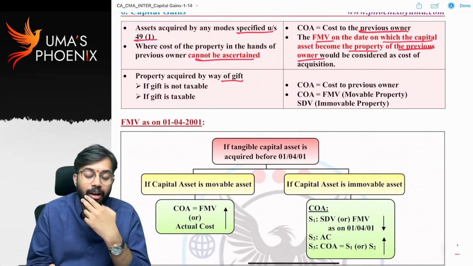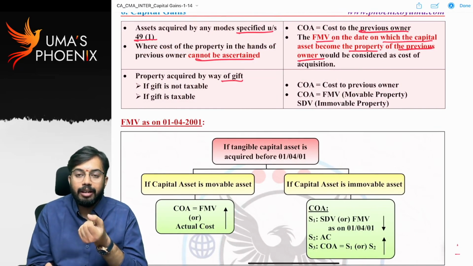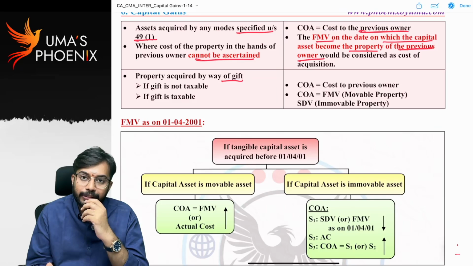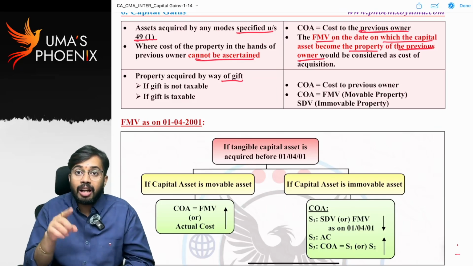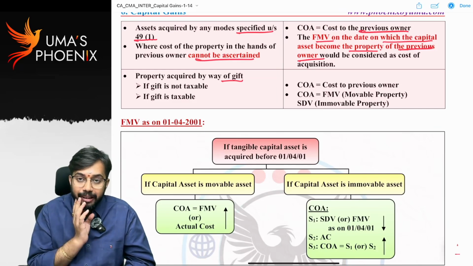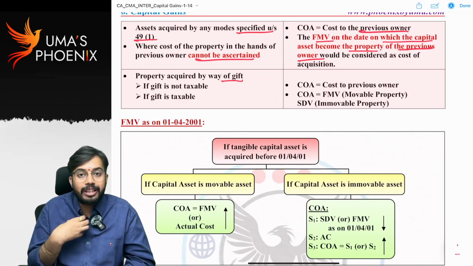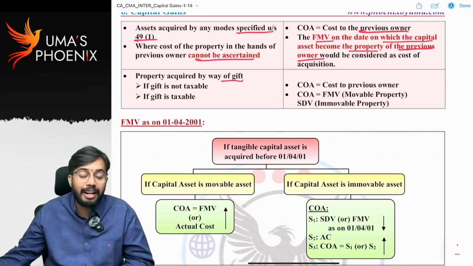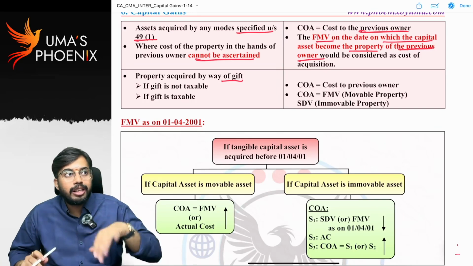Property acquired by way of gift. My friend gifted me a gold chain. Value of gold chain is 45,000. You know, under the head other sources, if value of gift is less than 50,000, it is not taxable. So 45,000 worth of gold chain is gifted to me. It is not taxable to me because value of gift is less than 50,000. I sold this gold chain.